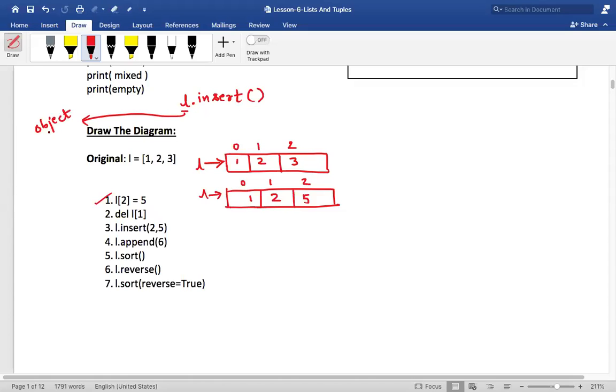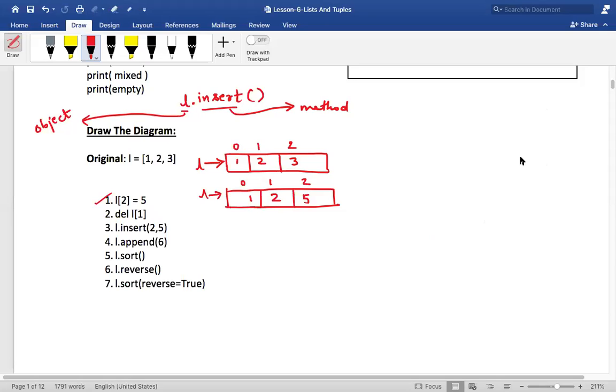There is a separate chapter called object oriented thinking, and I'll be telling you all this. So L is called an object, and insert is called a method. Is that okay? Just say object and method in the chat box.